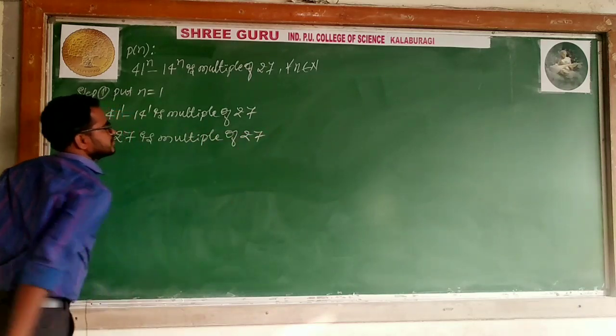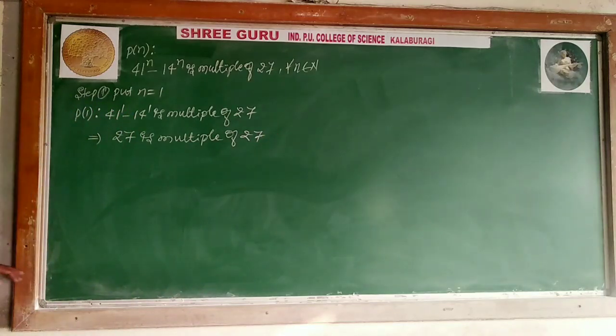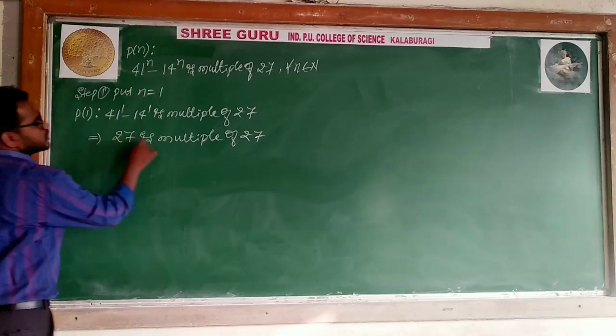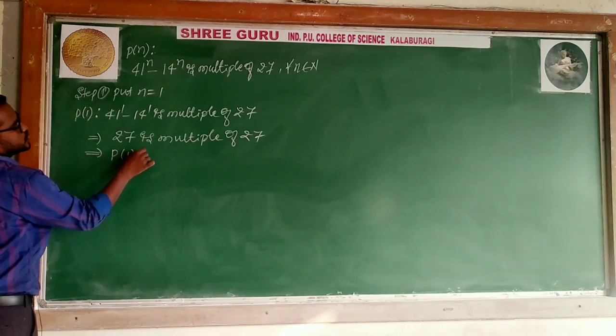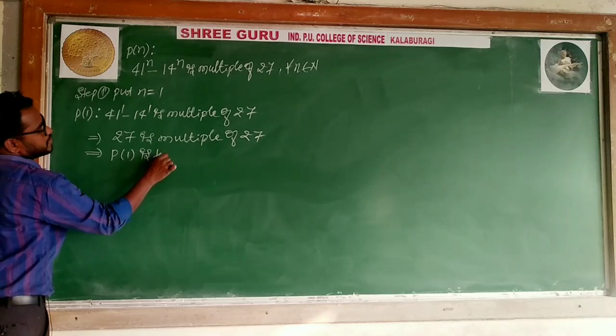Yes. Every number is a multiple of itself. I can say every number is divisible by itself. 27 is a multiple of 27, so what can I say? P of 1 is true.